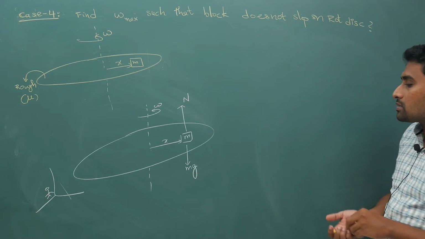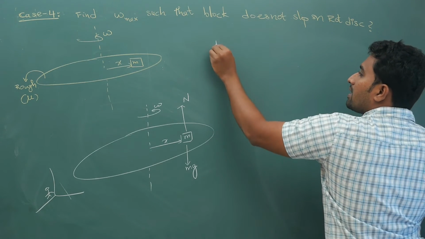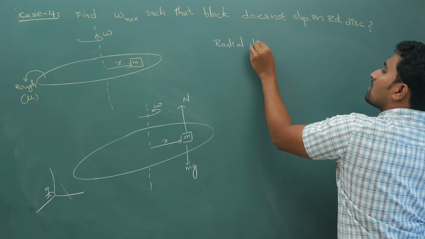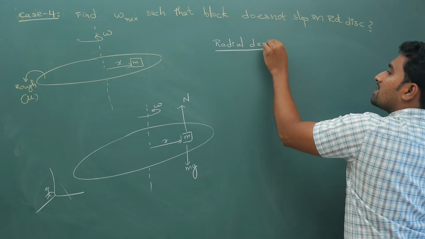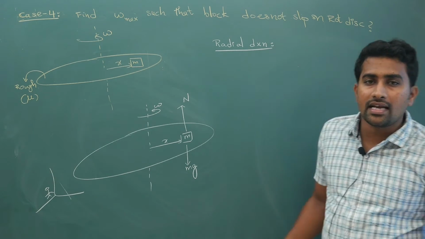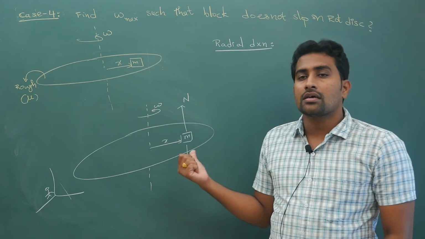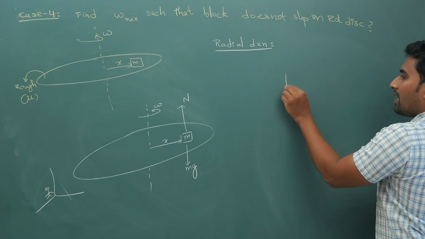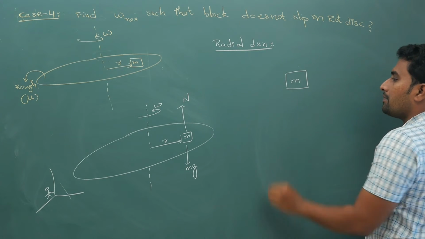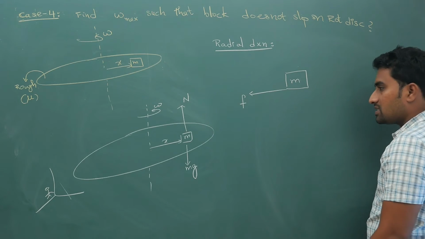Now if you take this block, as I have discussed, resolve the forces in two directions: one is the radial direction and the other is perpendicular to the radius. So in the radial direction, on this block of mass m, the only possible force that you can have is friction.